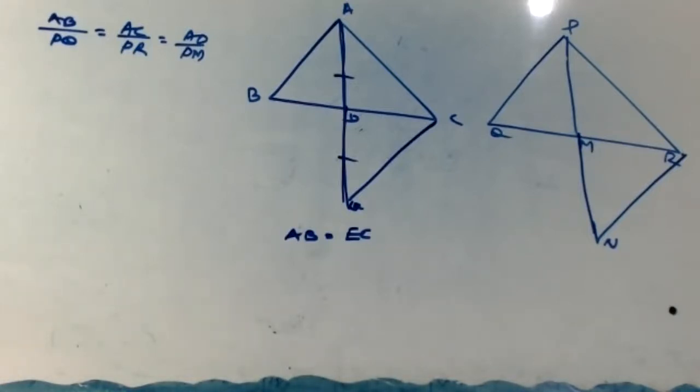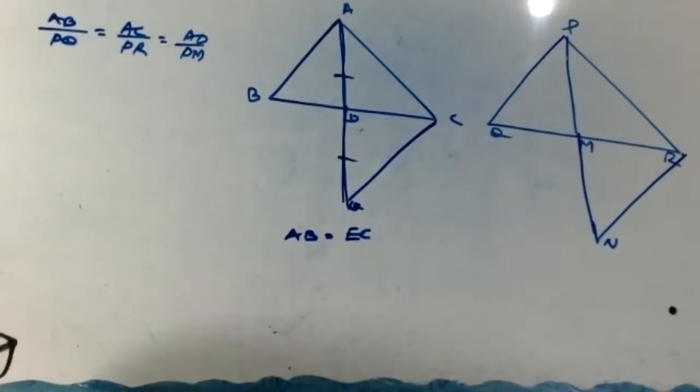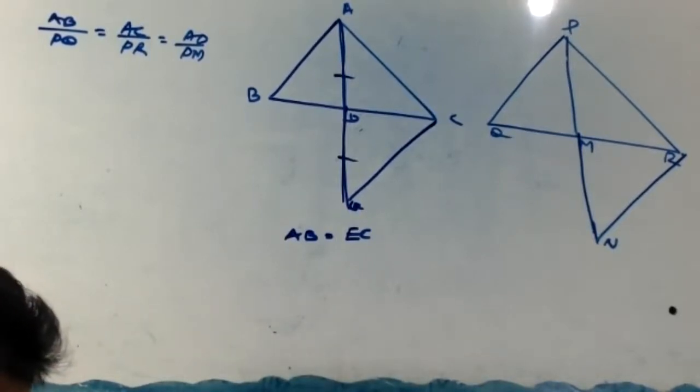In triangle ADB and EDC, AD equal to DE by construction. Then BD equal to DC.